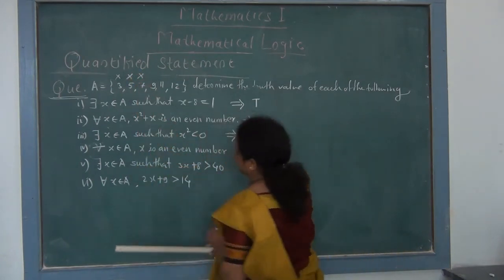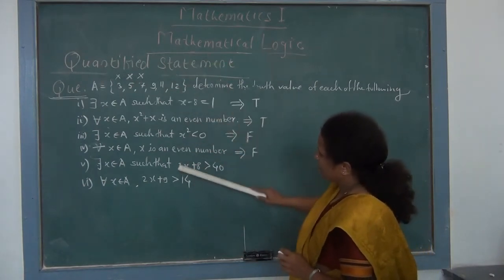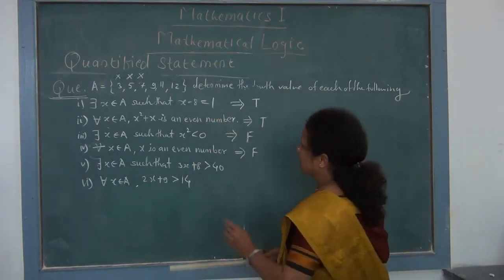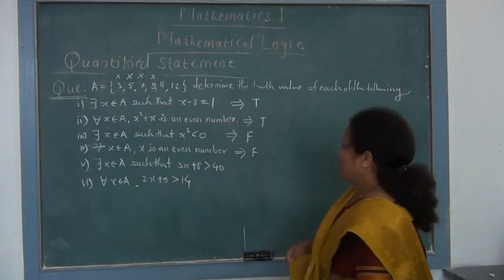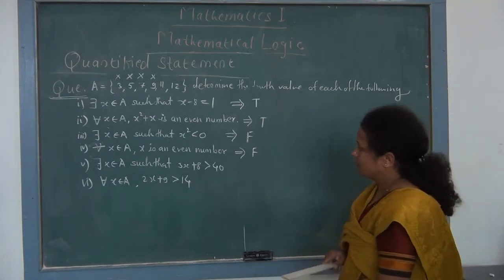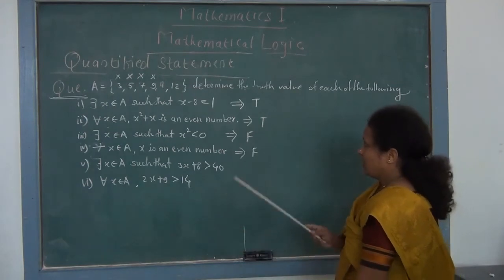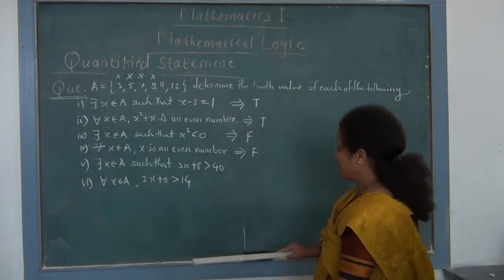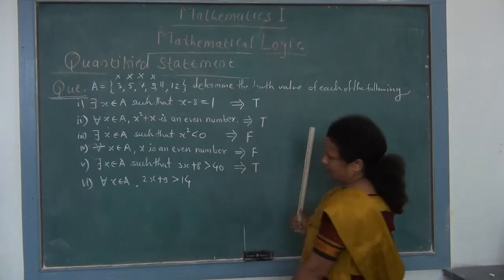So again for this 7 this condition fails. Then we take 9 into 3, 27 plus 8, it gives 35. So here it is false. Now substitute 11 into 3, that is 33 plus 8, it is 41, and which is greater than 40. And for this 12 also this condition is satisfied, so truth value is T.